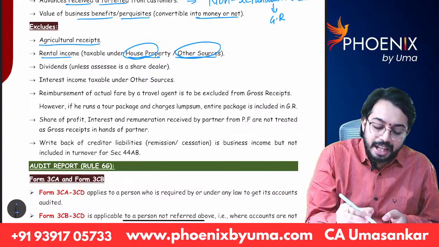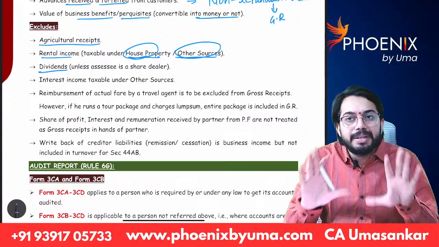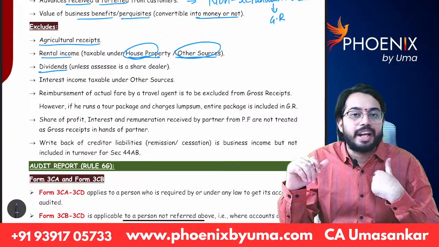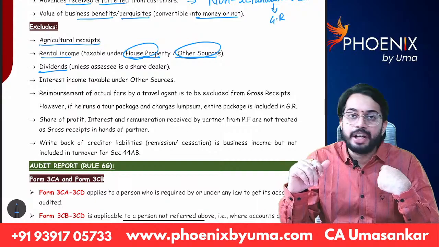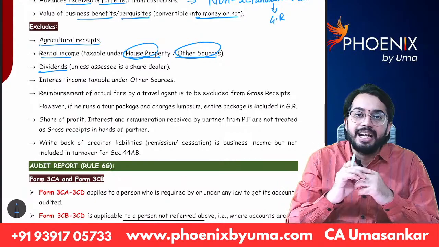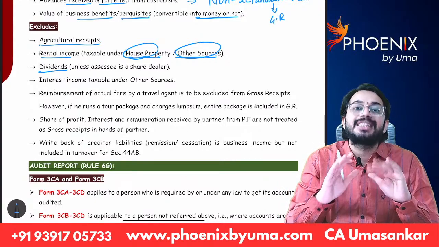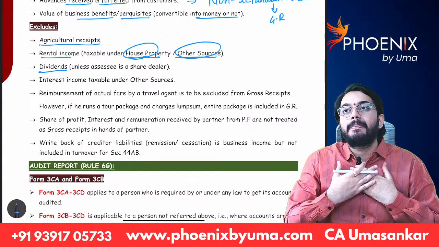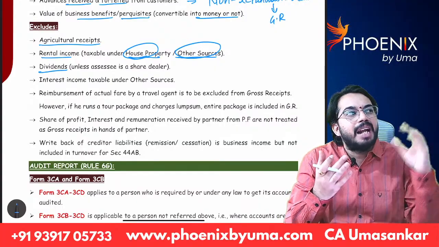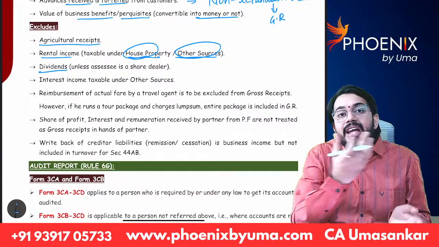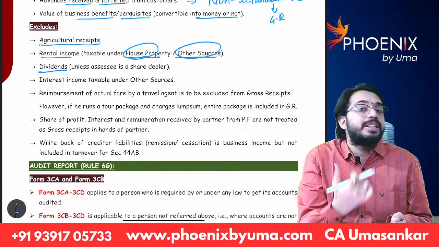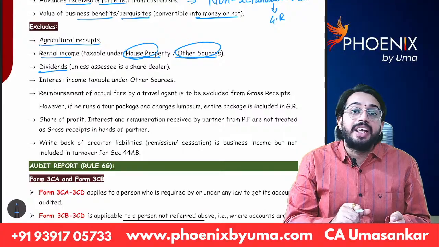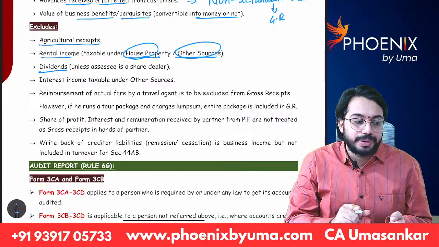Next, dividend. If my main business is buying and selling of shares, then shares are stock in trade to me, and whatever dividend is there will be considered as business income. If shares are not stock in trade, my main profession is teaching but randomly I buy and sell shares and receive dividend income, then this dividend income is not taxable under PGBP. It is taxable under IFOS, income from other sources.